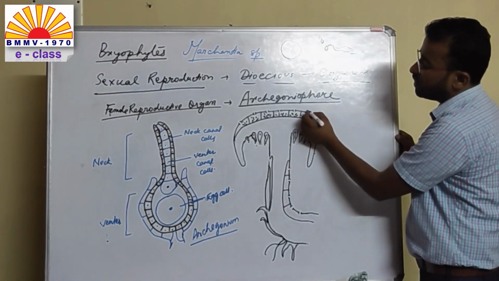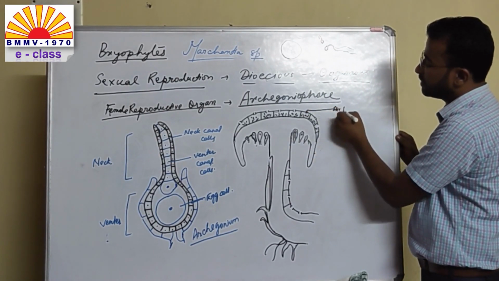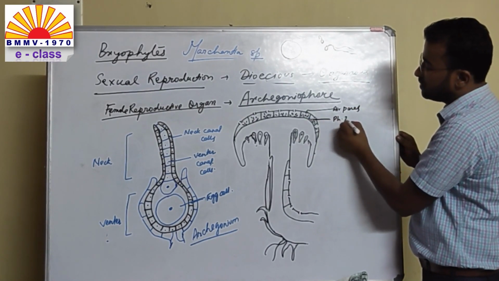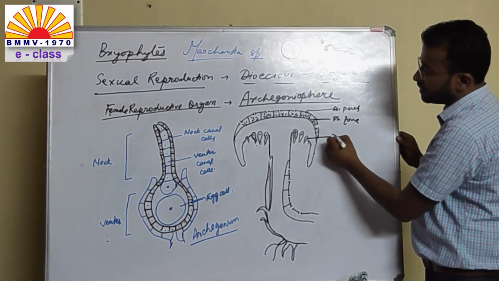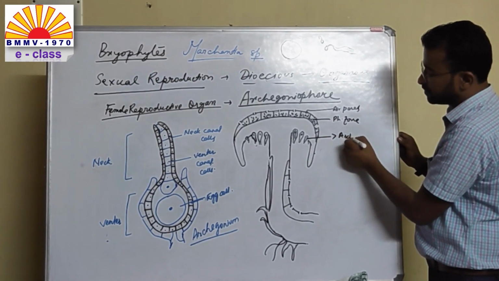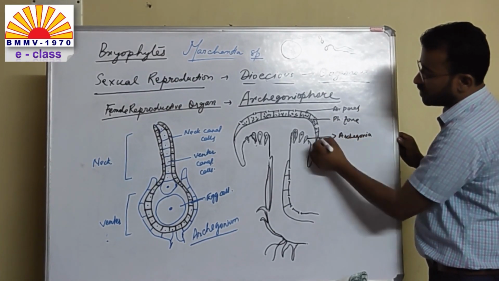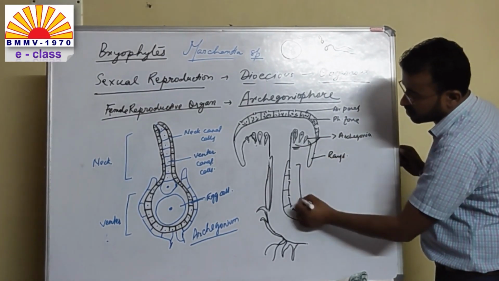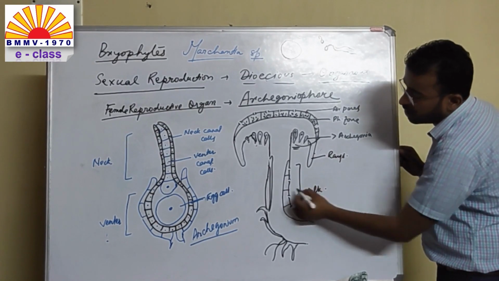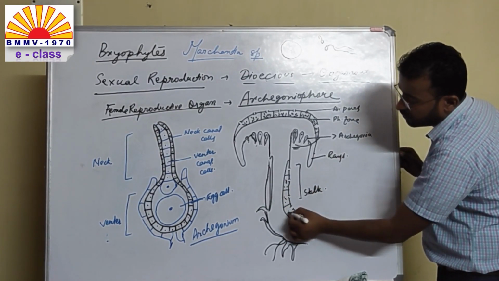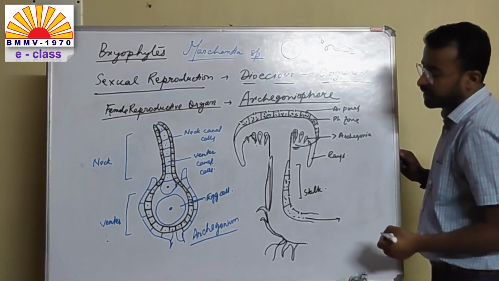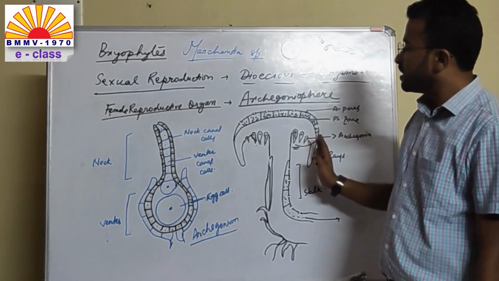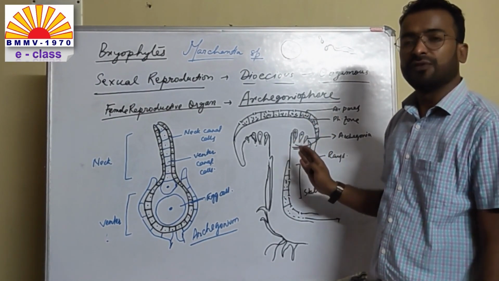Now the upper zone will contain air pores, the photosynthetic zone, and these are the archegonia. These are the rays and the stalk. The stalk will also contain zones of photosynthetic pigment, which will continue with the thallus and also will contain the rhizoids. Now this structure is very important when it comes to fertilization.